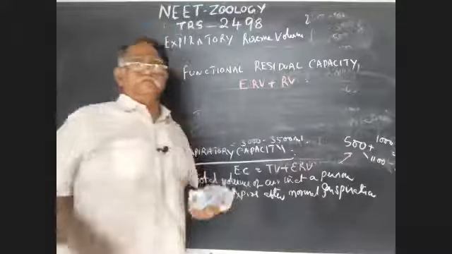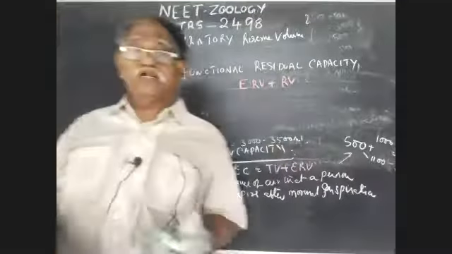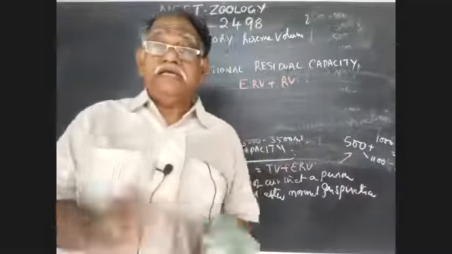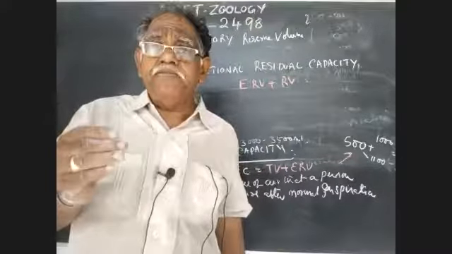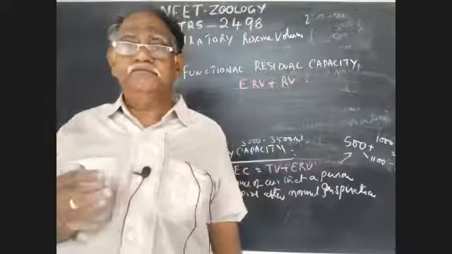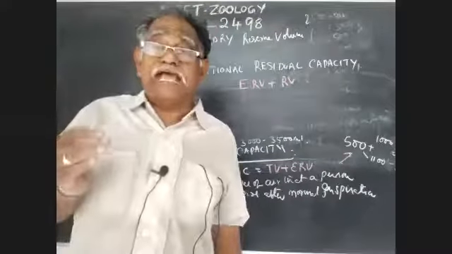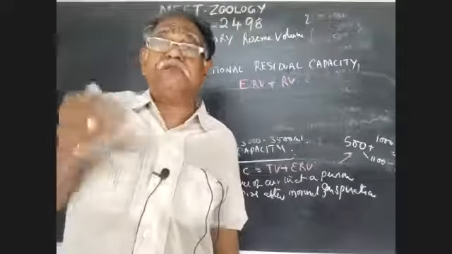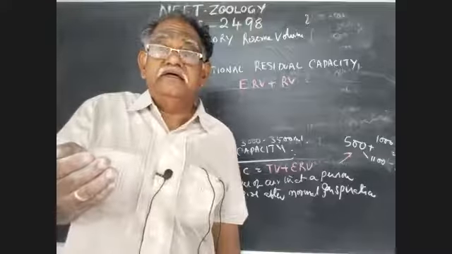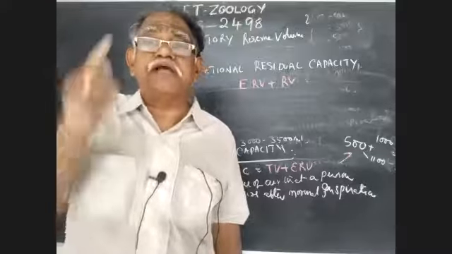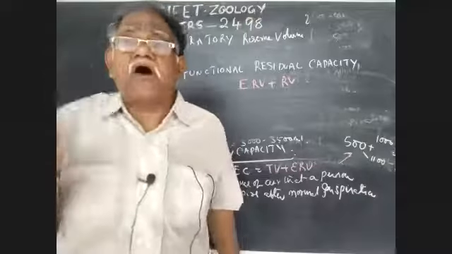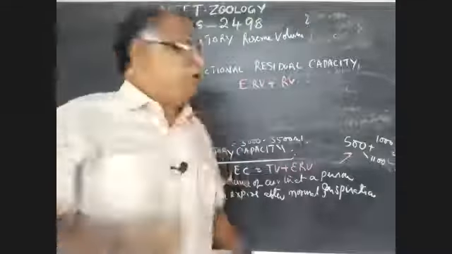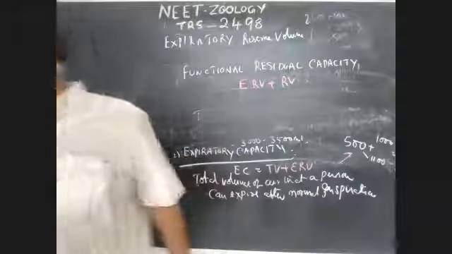What is ERV? Expiratory reserve volume: the extra amount of air that can be expired after normal expiration. That is called ERV, which I explained. ERV plus RV is functional residual capacity.